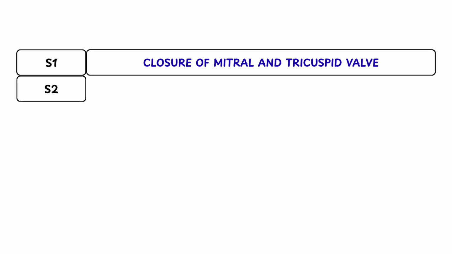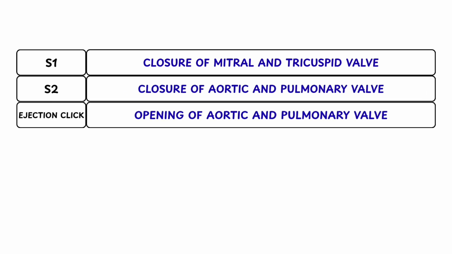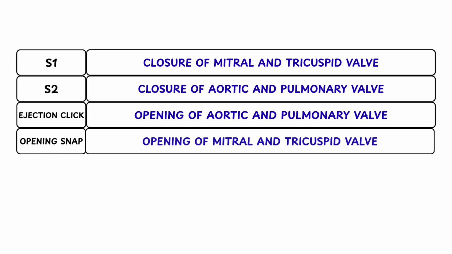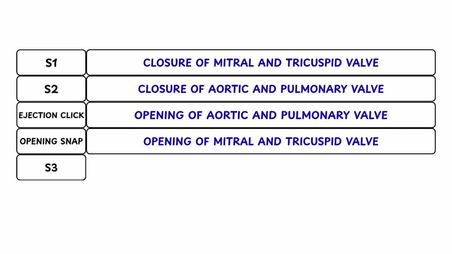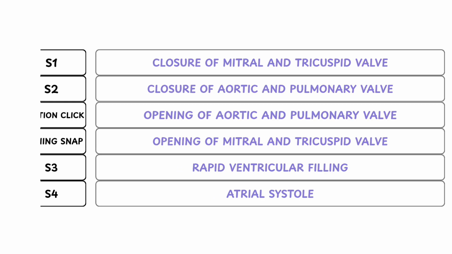S1 is due to closure of mitral and tricuspid valve. S2 is due to closure of aortic and pulmonary valve. Ejection click occurs due to opening of aortic and pulmonary valve. Opening snaps as result of opening of mitral and tricuspid valve. S3 is due to rapid filling. S4 is due to atrial systole.